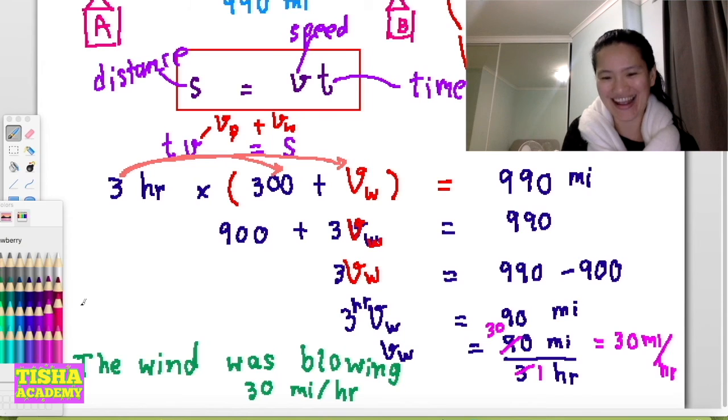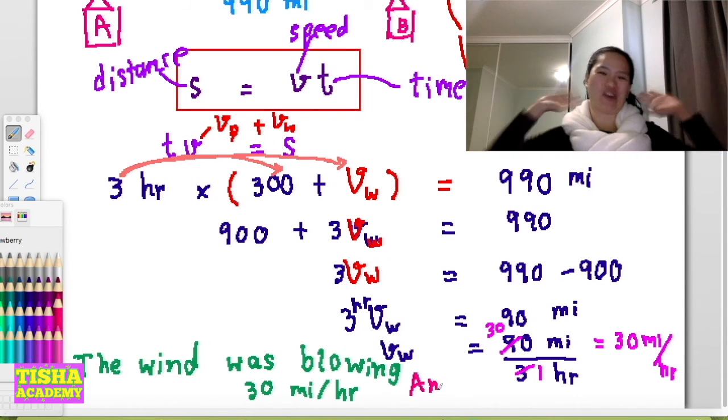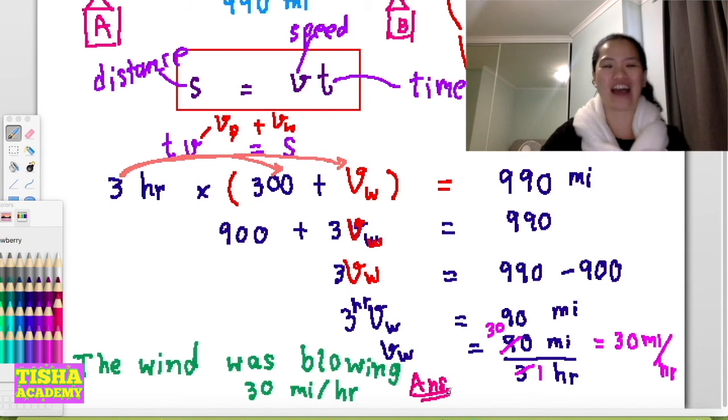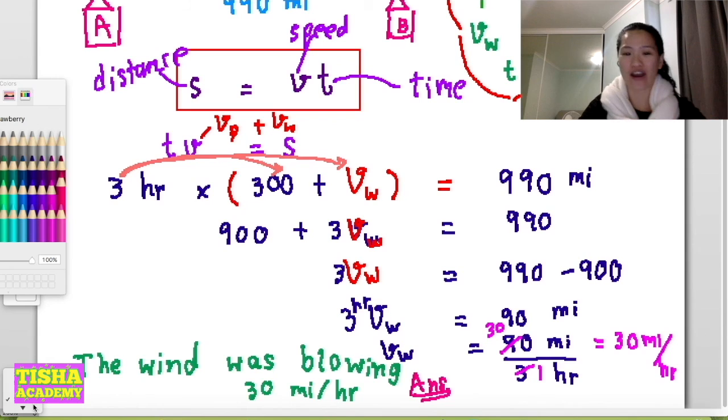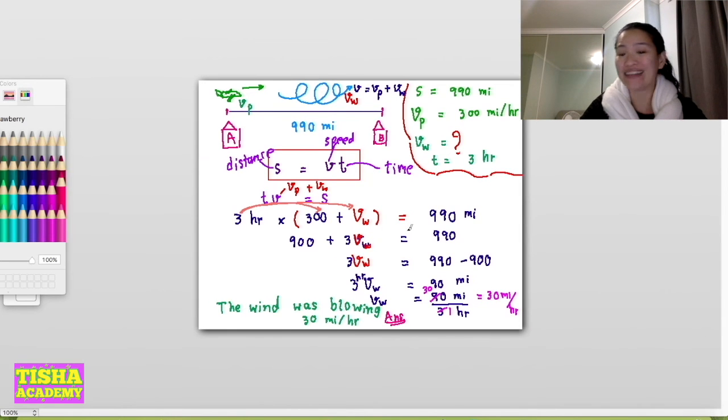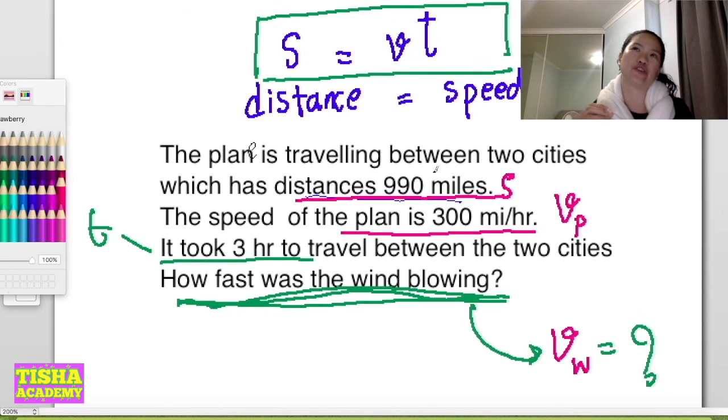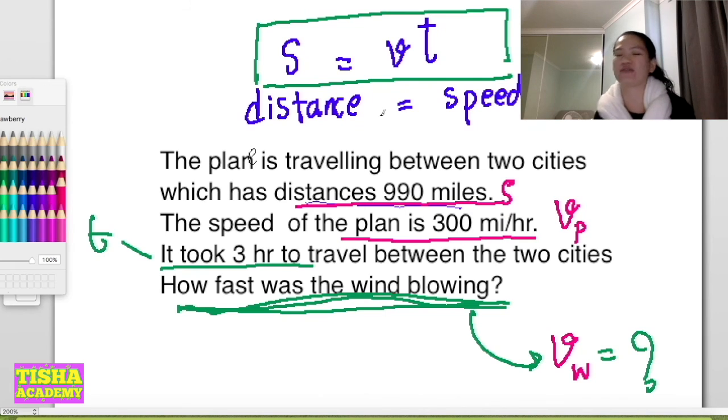Okay, hope you enjoyed the video. Yes, finally we made it. Alright, see the concept again. First, you try to analyze the question. You have to find the connection between the formula and all of the information. Find what they want, what they asked you: how fast was the wind blowing?